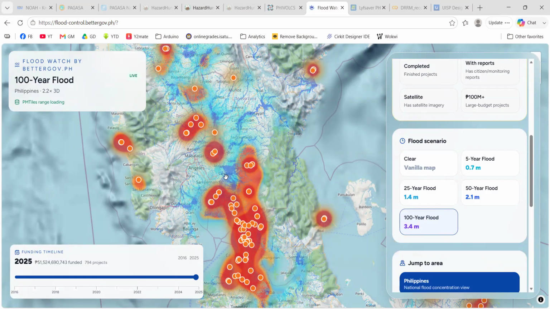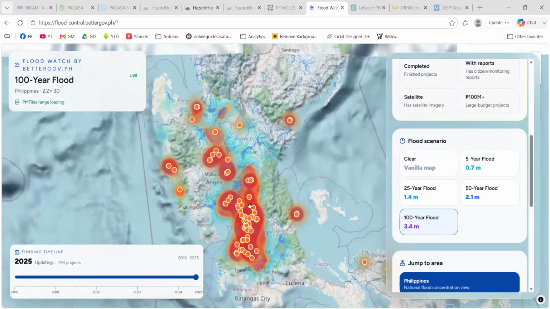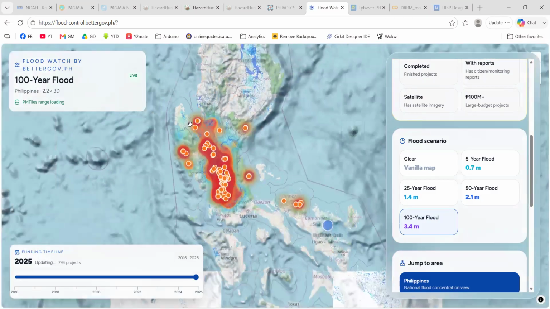If we can't resolve that, then this will happen to these places. And of course, these places will need a much higher level of disaster response. Okay, so that's the point of featuring this app.